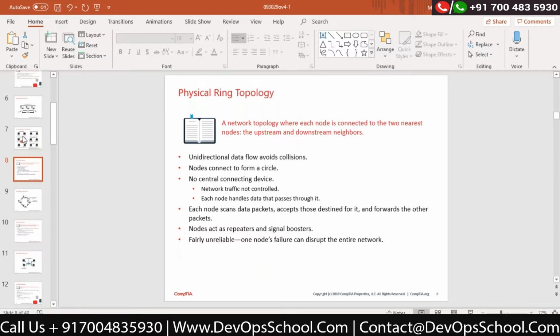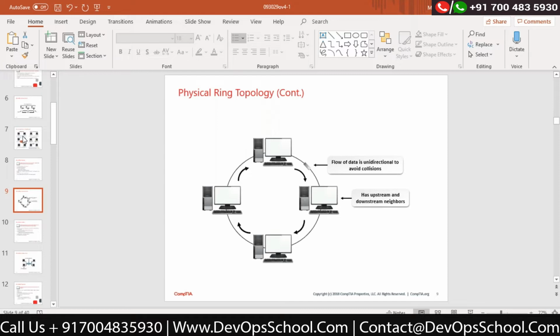Now there is a token ring technology which was designed and developed by IBM, and there is a normal physical ring topology. Now you can look at this. This is how the ring topology looks, and it will try to avoid collision to some extent.